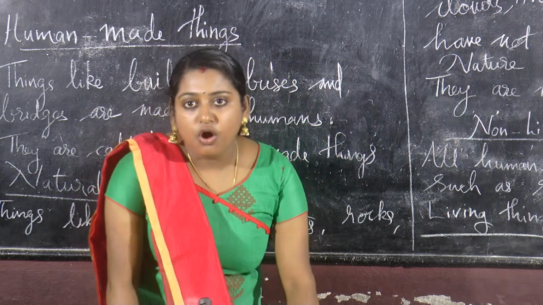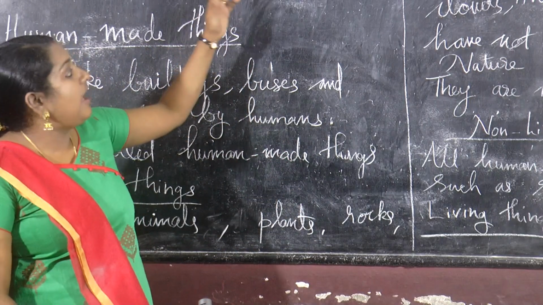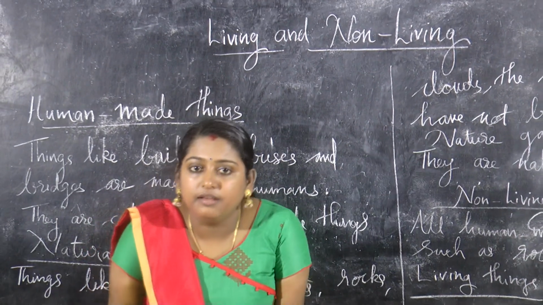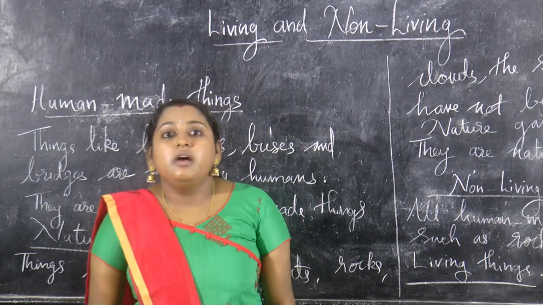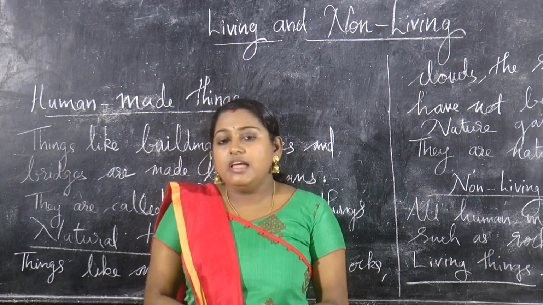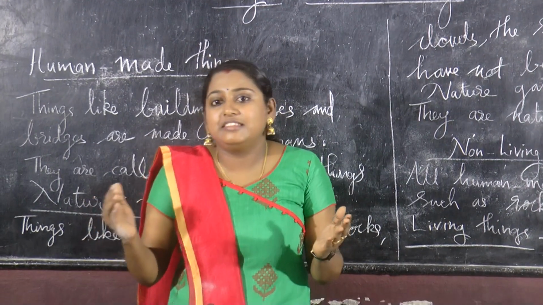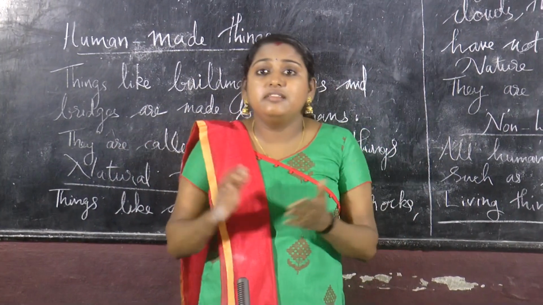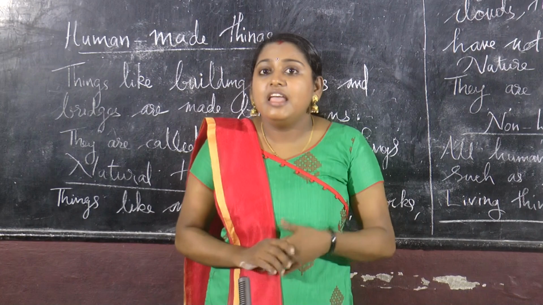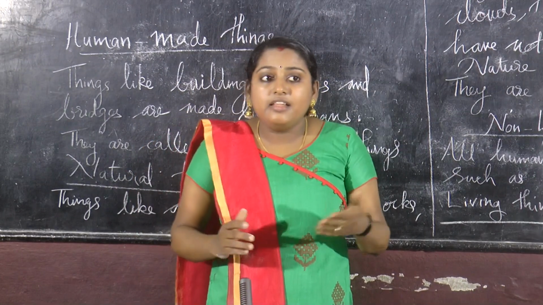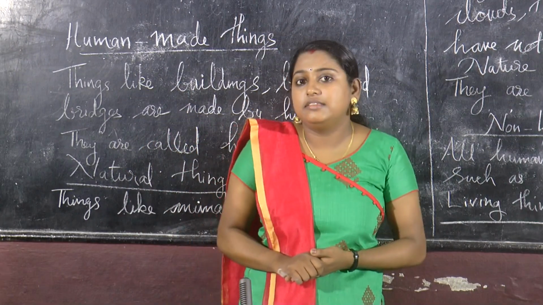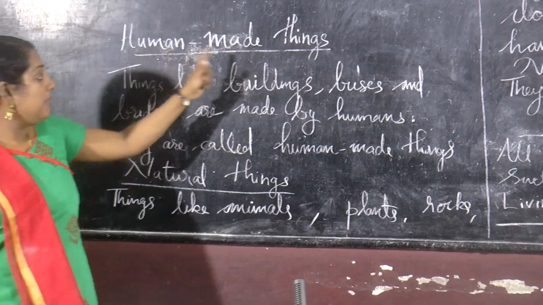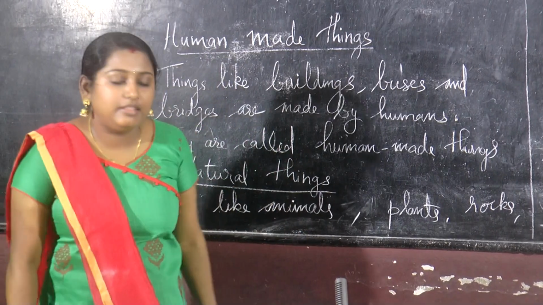Okay. Our first chapter is living and non-living things. Clear? We know that our planet is very beautiful. It is filled with wonderful things like flowers and birds, aeroplanes, buildings, rivers and seas, hills and valleys, and air and water, all these things. So from that we are going to study what are human made things.